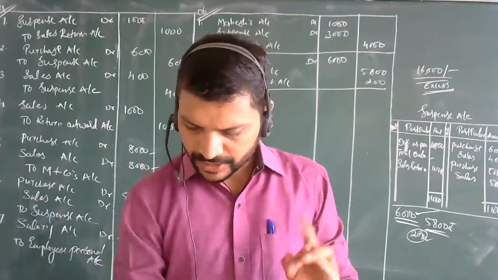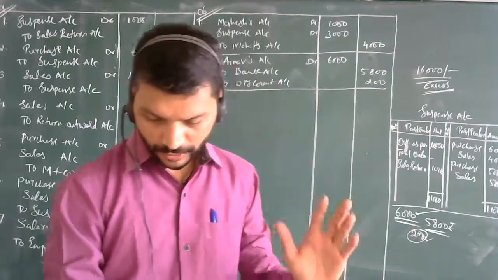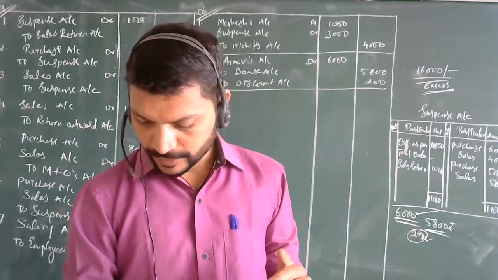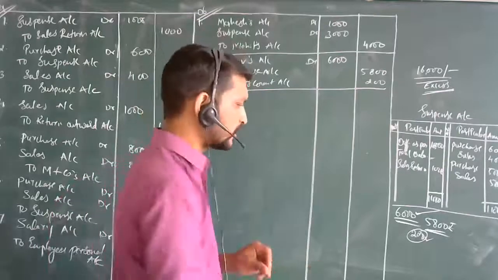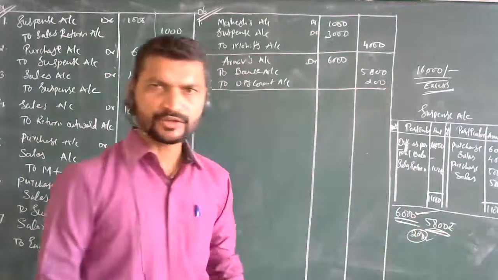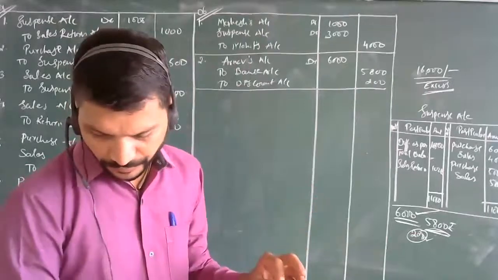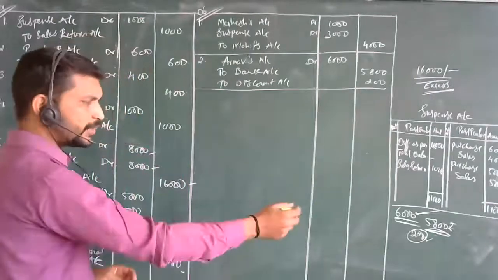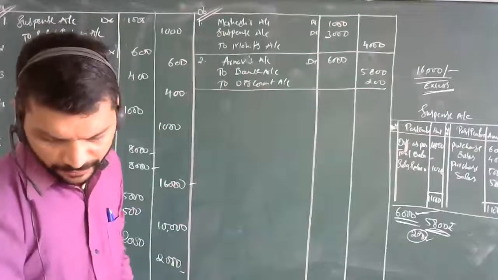It has been told: check received from Arnav. The name is Arnav, I am spelling it as Anurag, sorry for it. Arnav of rupees 5,800 was in full settlement of his account for rupees 6,000. Actually, it should have been 6,000, but he has made full settlement by paying rupees 5,800. Means the owner has given him the 200 rupees discount. Then dishonored, but no entry was made in the books. So this entry took place. Then further, third one,